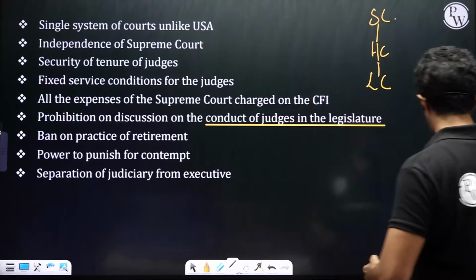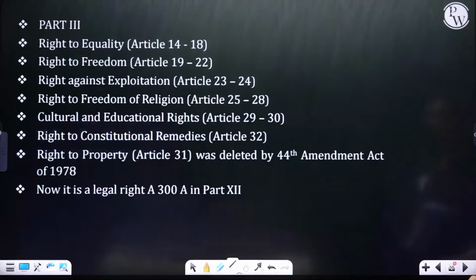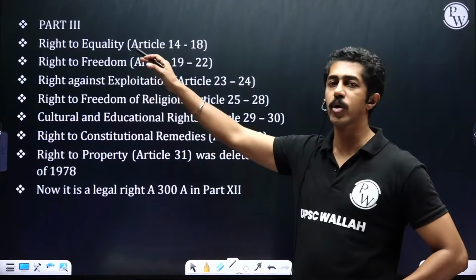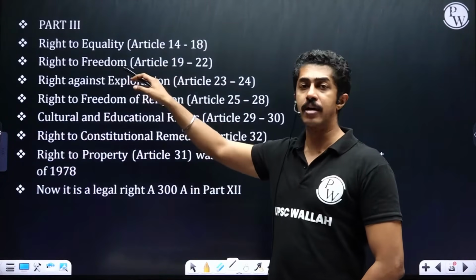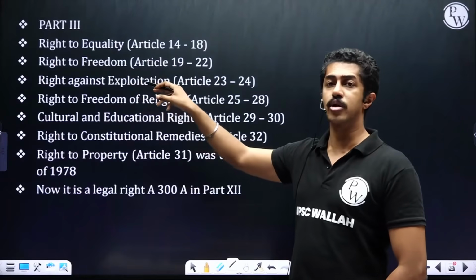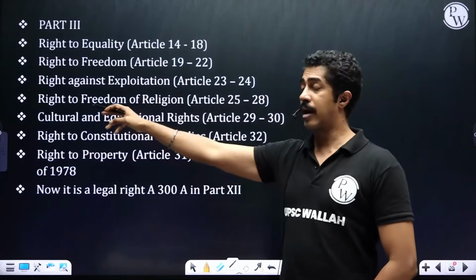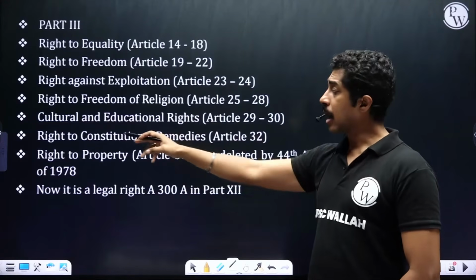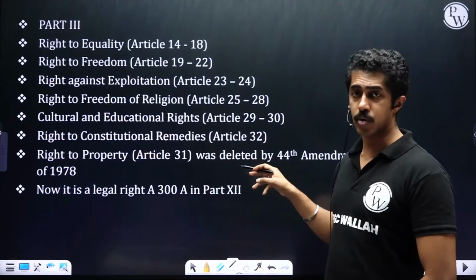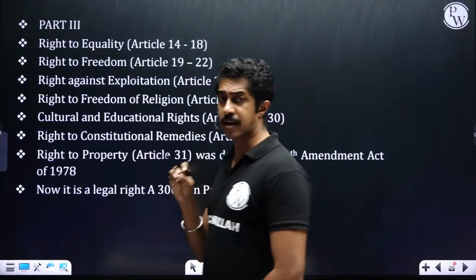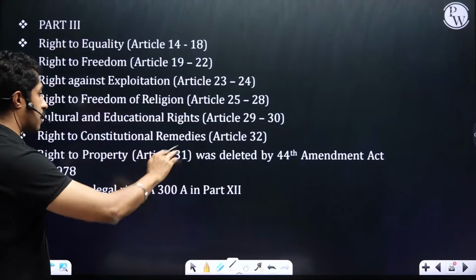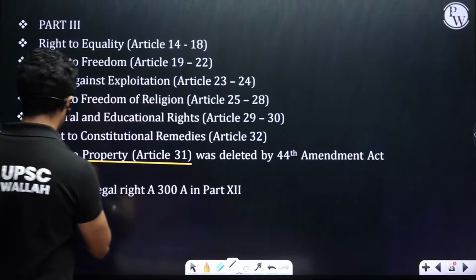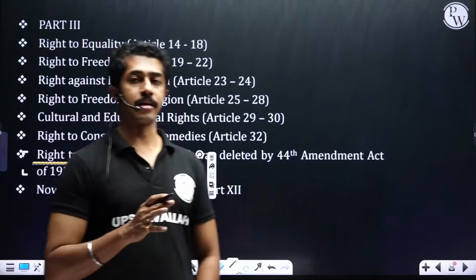All right, people, moving on. Fundamental rights, Part 3. Again, there is a separate chapter on this. Very quickly we'll see: right to equality, 14 to 18; right to freedom, 19 to 22; right against exploitation, 23 to 24; right to freedom of religion, 25 to 28; cultural and educational rights, 29, 30; right to constitutional remedy, Article 32. Right to property was a fundamental right, but that was deleted by the 44th Amendment Act of 1978. That is Article 31. Now it is only a legal right.